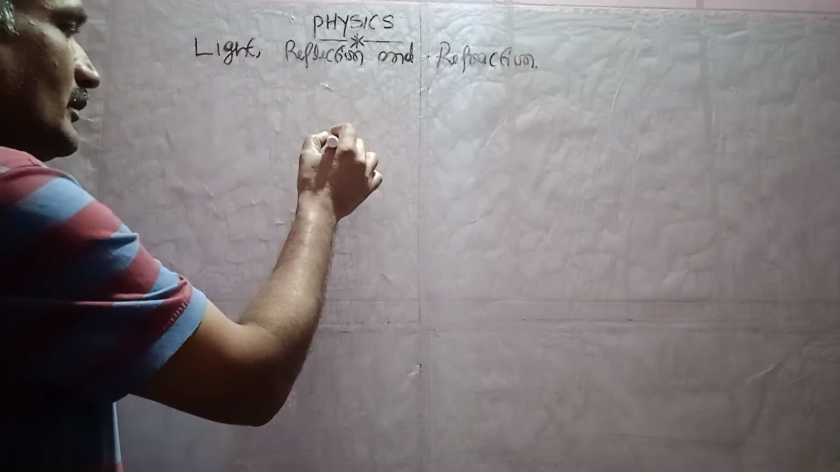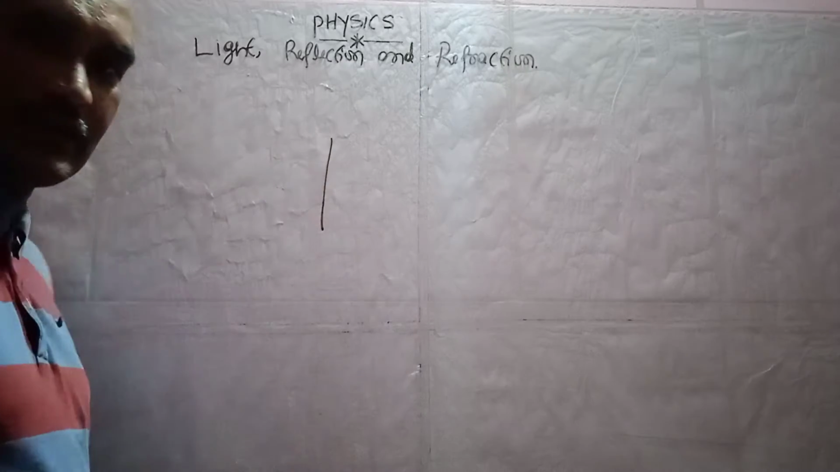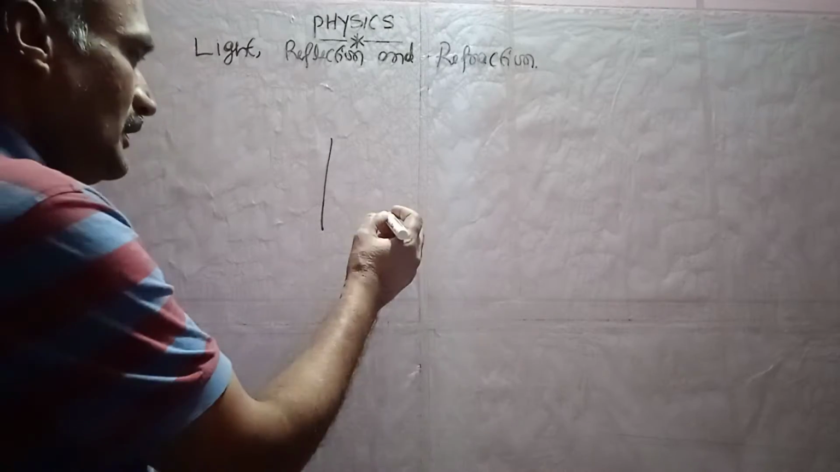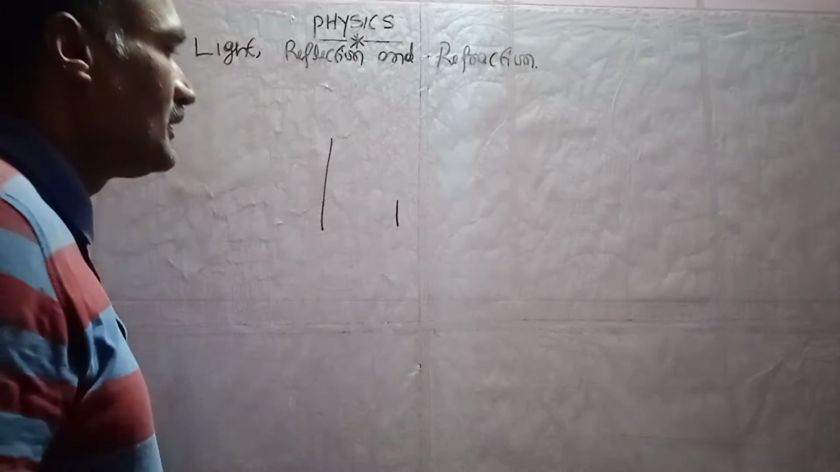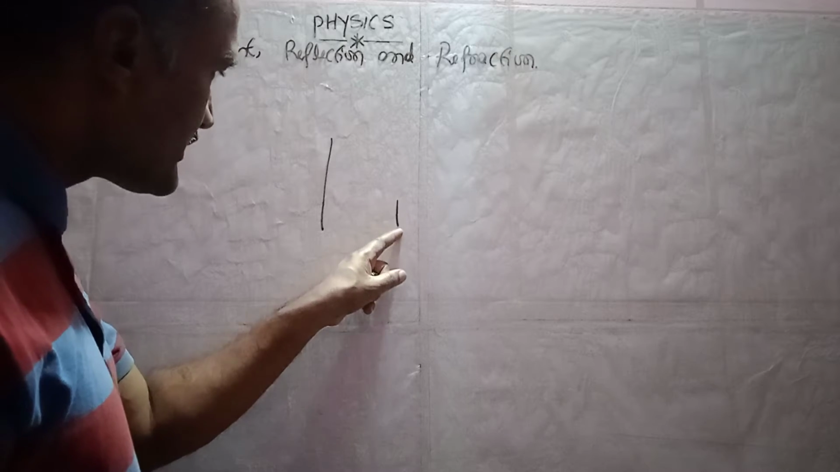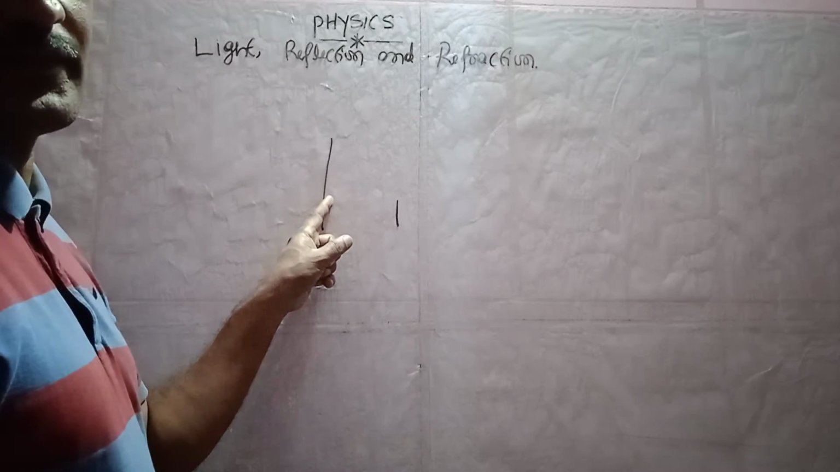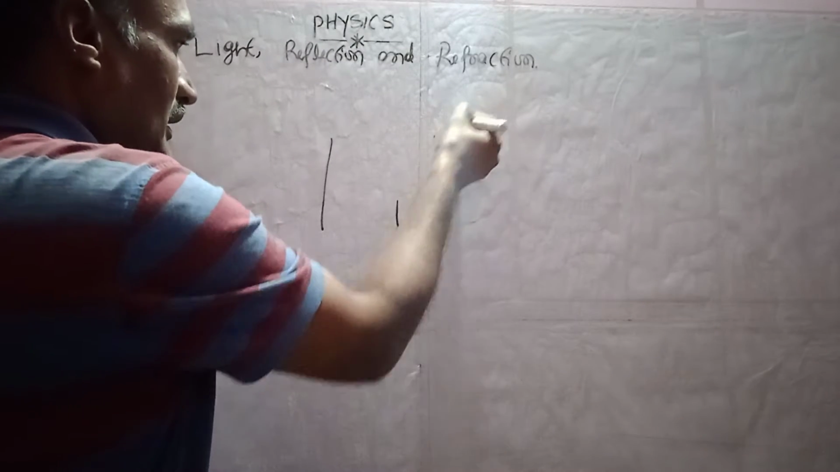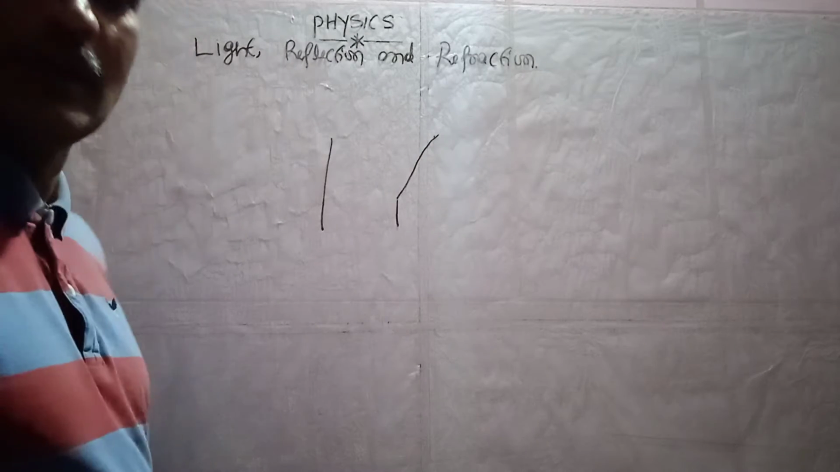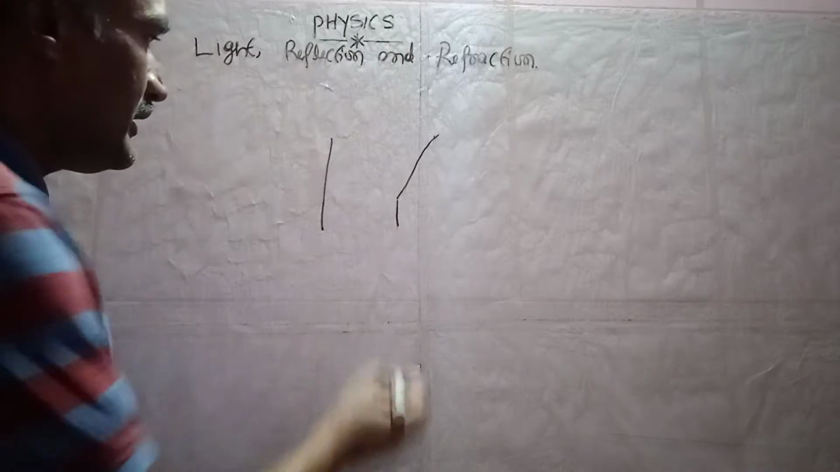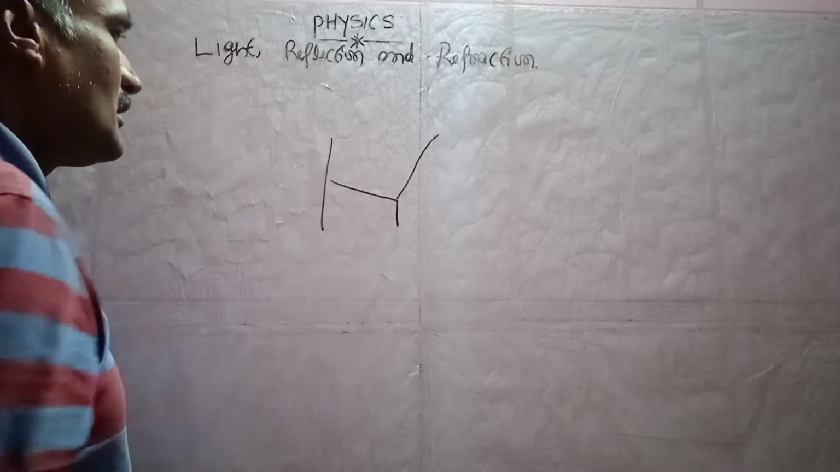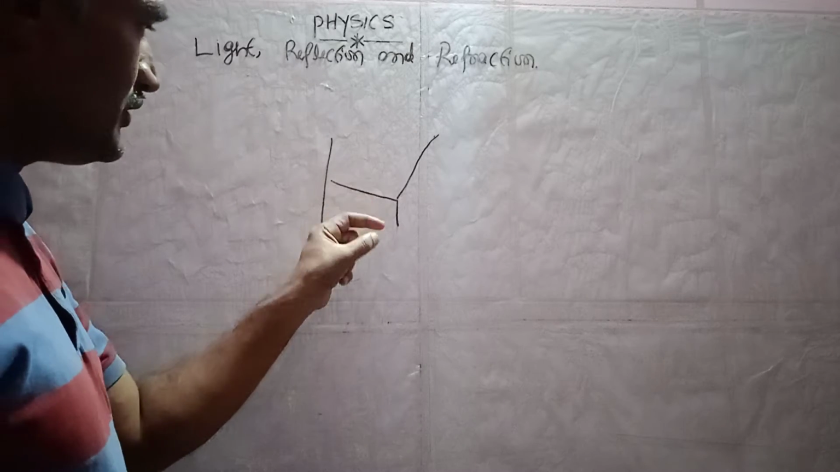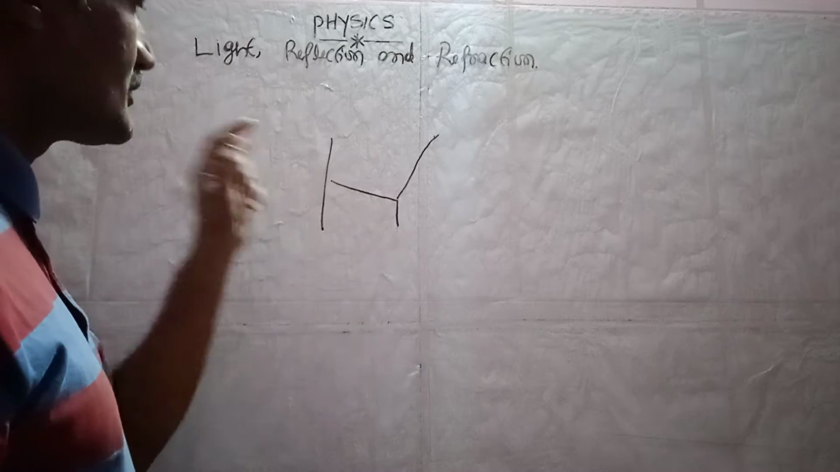Any object, if it stands in front of the mirror, just imagine it is a mirror. Any object, if you keep in front of the mirror, we can see this object's image in the mirror. How? A light ray will fall on the object, and that light ray will be reflected on the surface of the mirror. Then in the mirror we can see the image, this object's image we can observe.